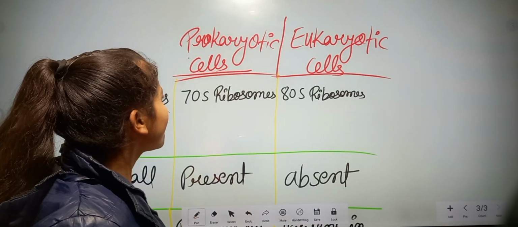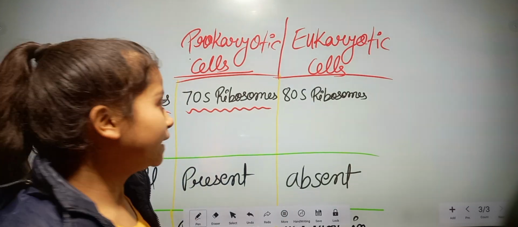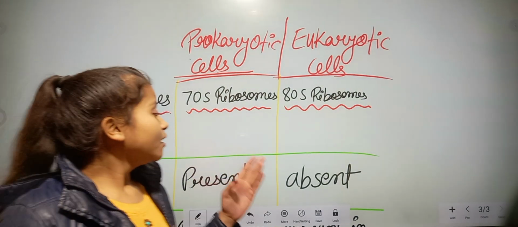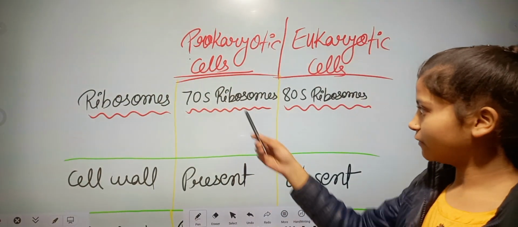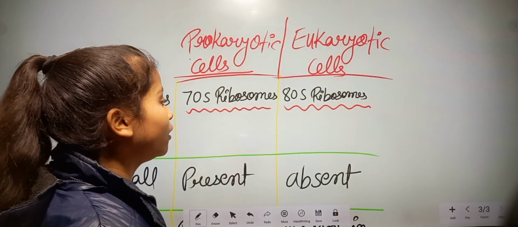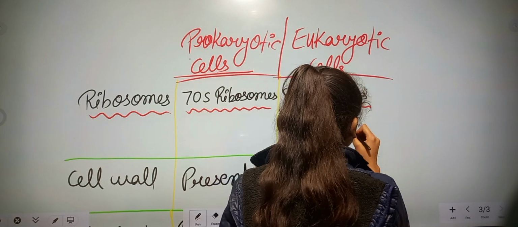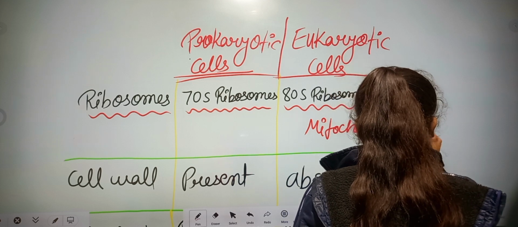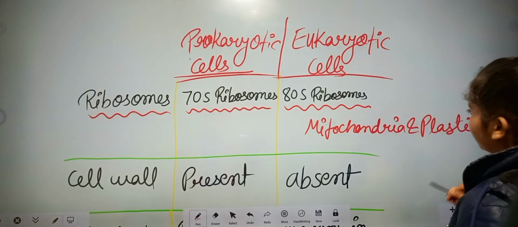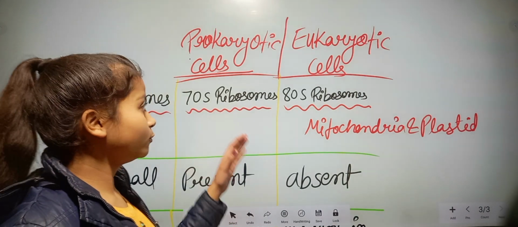In prokaryotic cells the ribosome is found as 70S, and in eukaryotic cells we will discuss 80S ribosomes. And 70S is also found in eukaryotic cells in mitochondria and plastids. I taught you in the last video that mitochondria and plastids have 70S ribosomes in the eukaryotic cell.